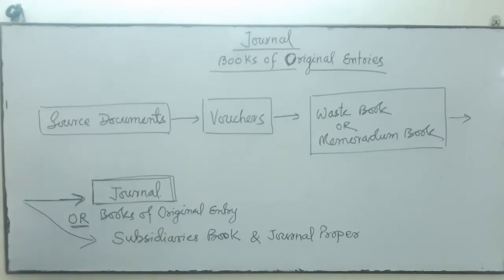But if the transactions of a business are much more, then instead of journal, we follow another path of recording the transactions, that is subsidiary books and journal proper.